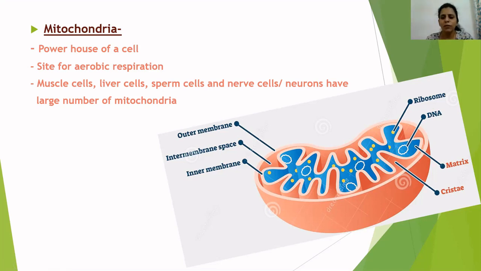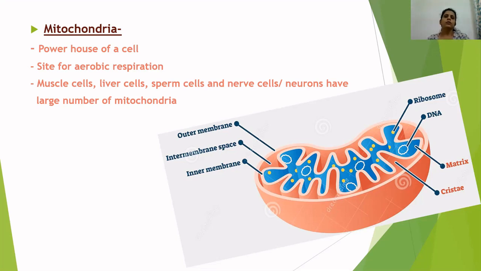So this is the very basic structure of mitochondria. The inner membrane of mitochondria is actually having these folds or cristae because it increases surface area, which helps in faster process of aerobic respiration. It increases the speed of aerobic respiration, because aerobic respiration produces a large amount of energy, and this energy is used by cells in various life processes or various metabolic reactions.